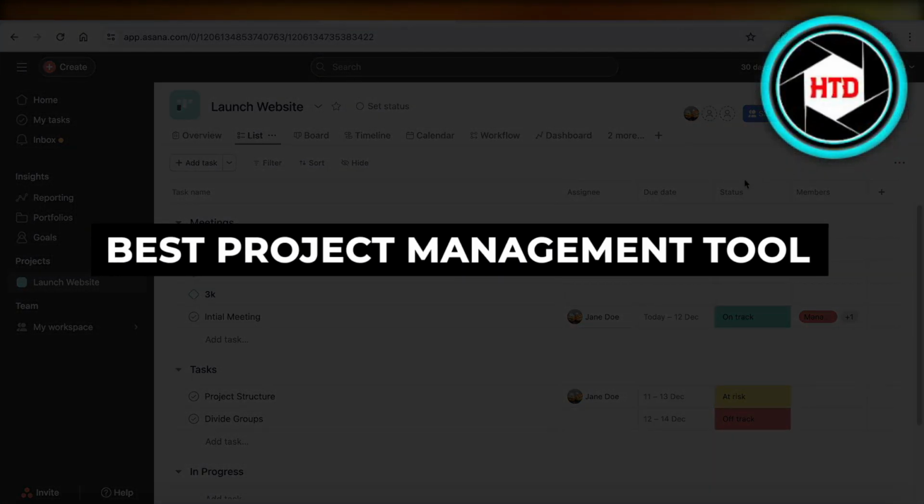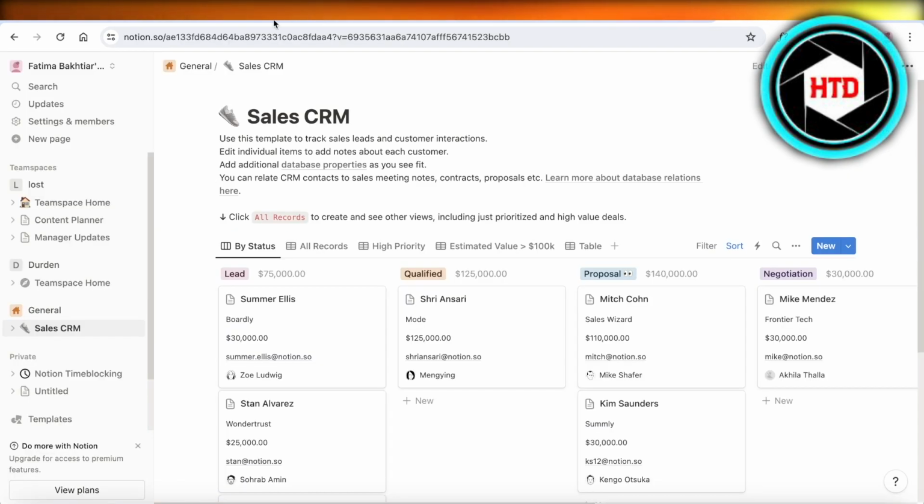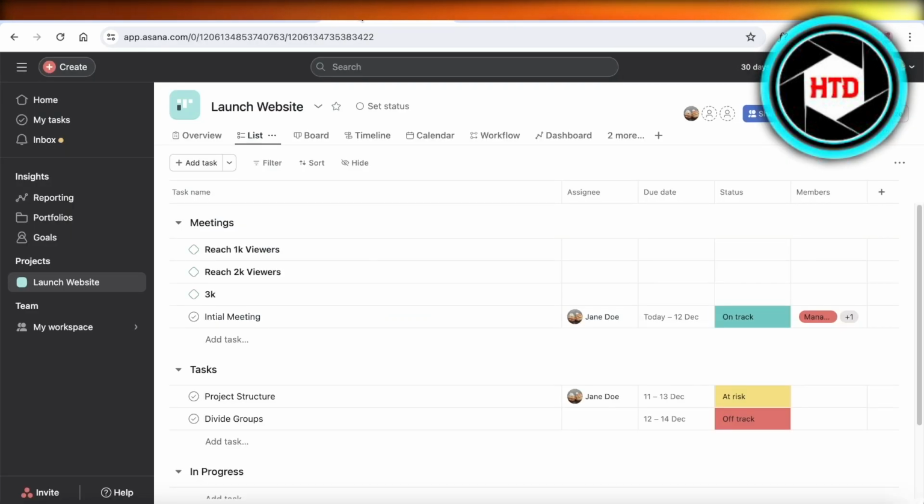Best project management tool, Asana versus ClickUp versus Monday versus Notion. So, which one is better?